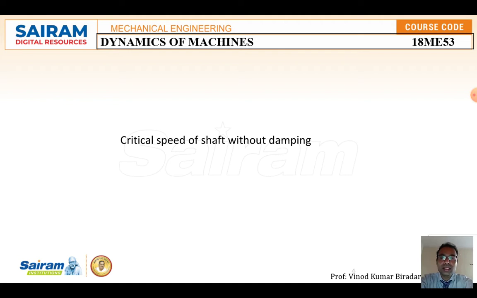Okay, so here case one is the critical speed of the shaft without damping. In examination they may ask you to define critical speed and derive an expression for the critical speed of a shaft without damping. Critical speed means the speed at which the shaft rotates and vibrates violently in a transverse direction.